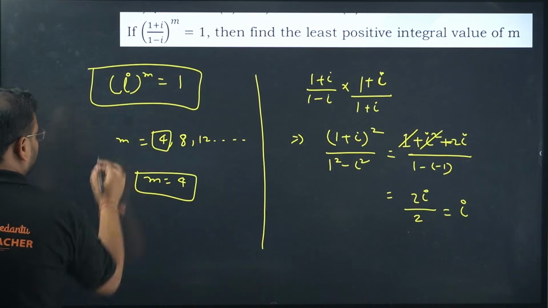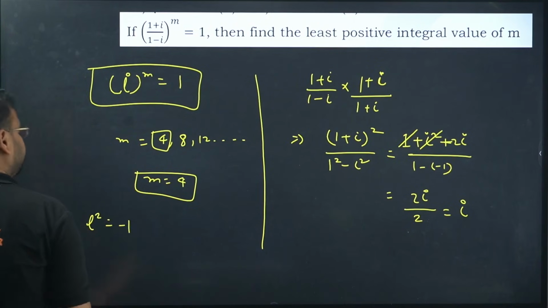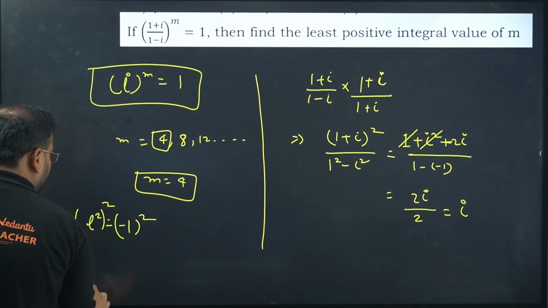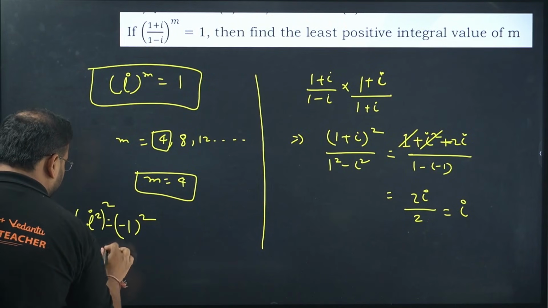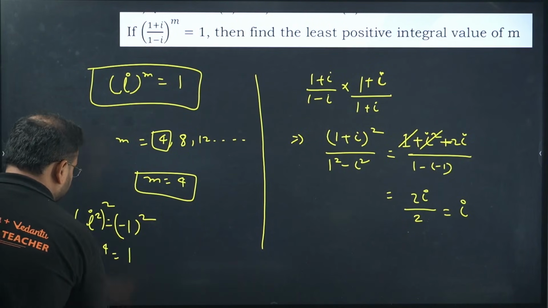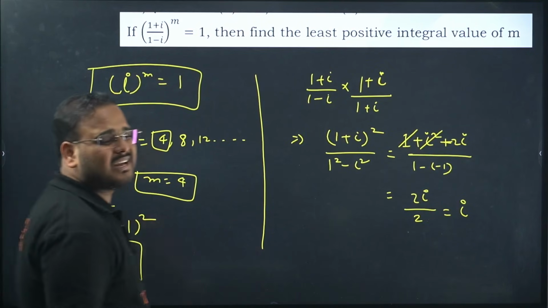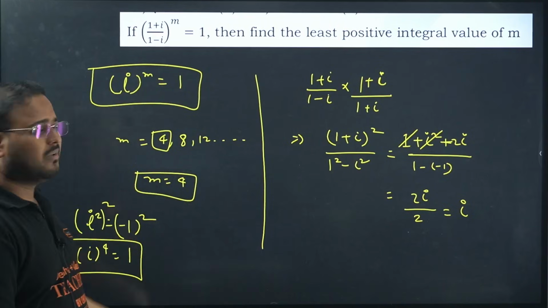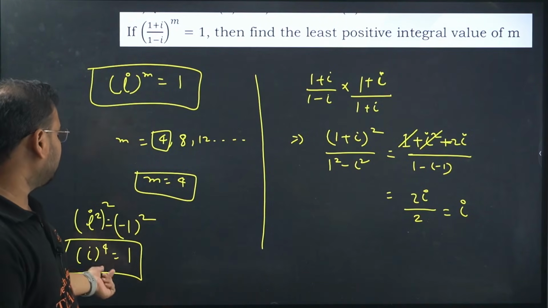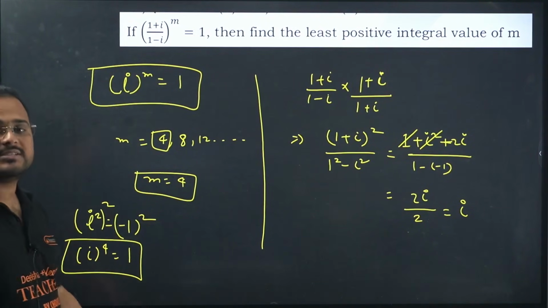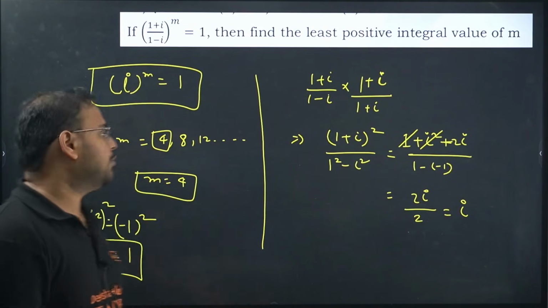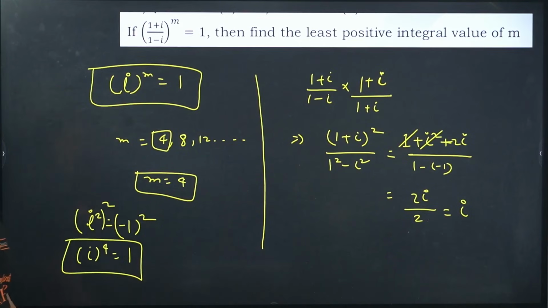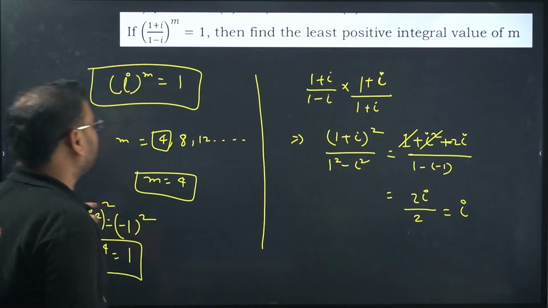How do we know this, sir? Think about it. If I get i square, I'll get minus 1. So if I square that, I get i power 4, and minus 1 squared is 1. Can you get 1 at a lower power? No. i square is minus 1, i cube is simply minus i. So you don't have that. So the first time i power anything becomes 1 is when the power is 4. So multiples of 4 is your result. We are looking for the least value, hence the answer is 4. Clear or not? This is question number 18, I guess.